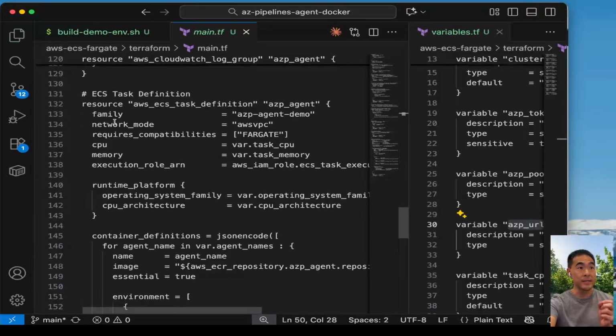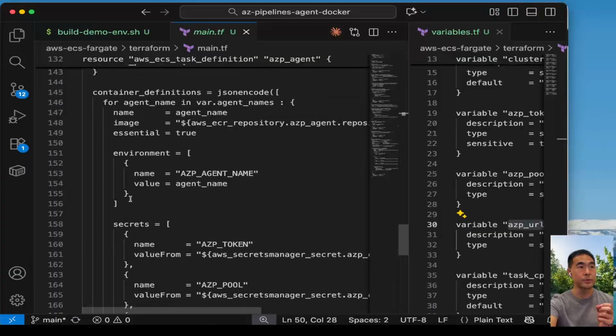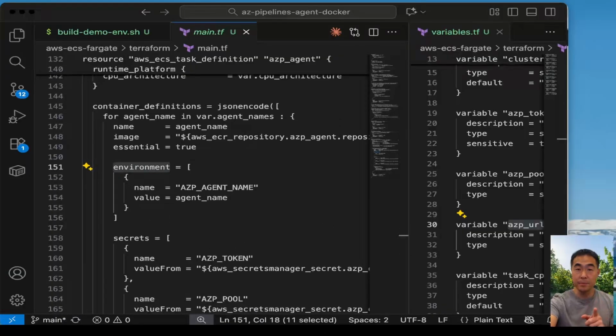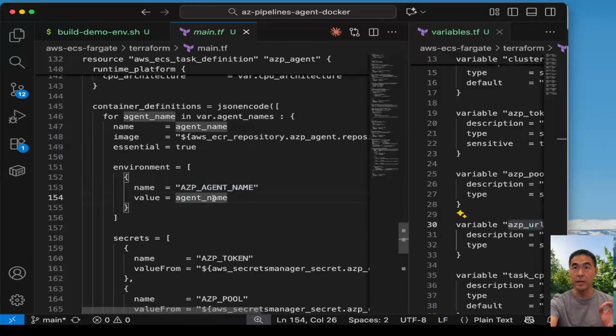So going back to the ECS task definition with environment variables here, and you'll see this better when we have deployed the resources in AWS. We have three options with managing environment variables in ECS. First is direct environment variables. So this is like the agent name, it's going to be plain text encoded into the ECS task definition. We don't do this with secrets, obviously, because it's going to be visible in the console, the logs, and the task definition history.